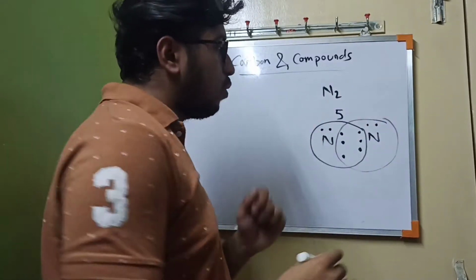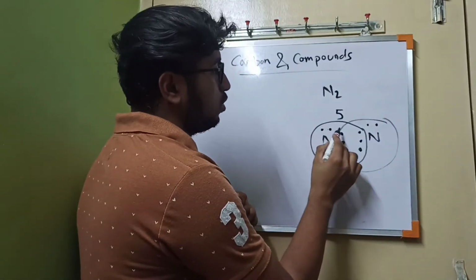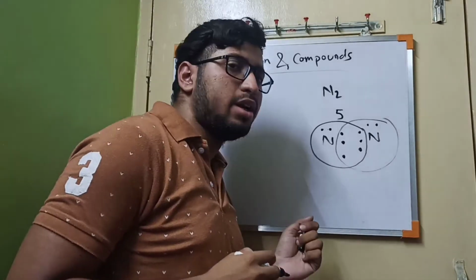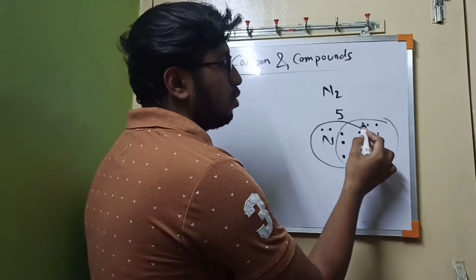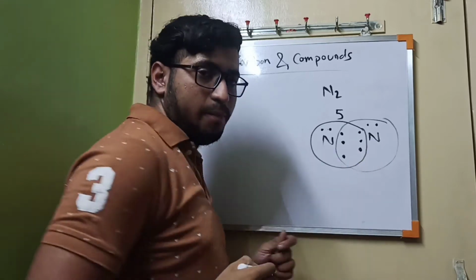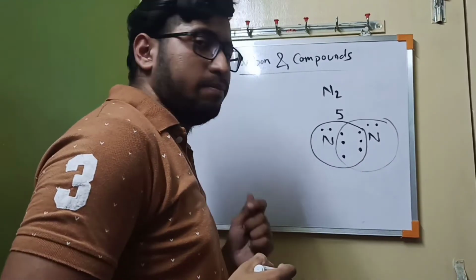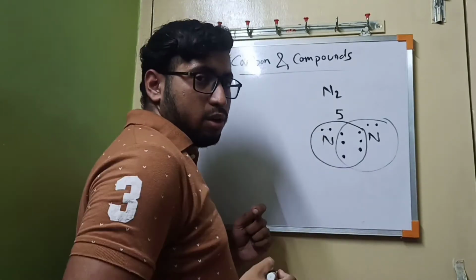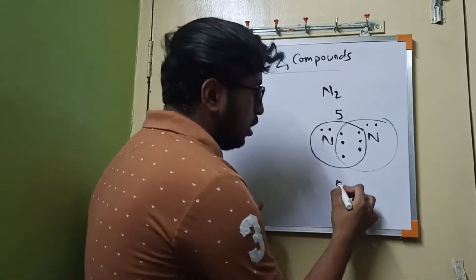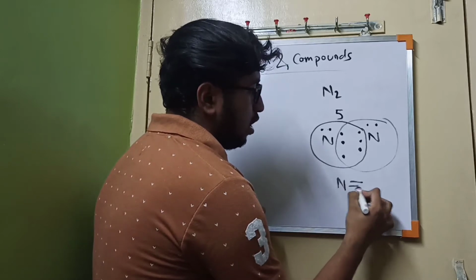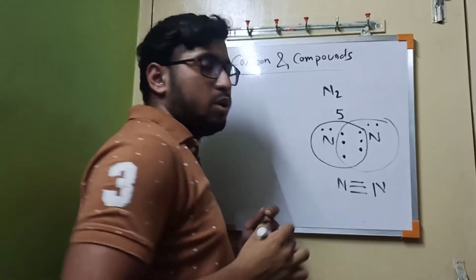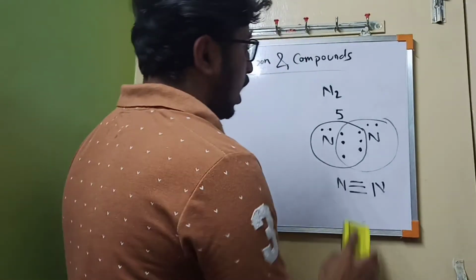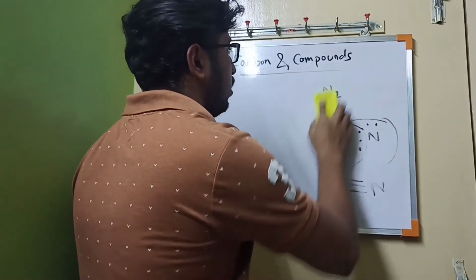now we can start the count. For this nitrogen, 1 2 3 4 5 6 7 8, there are 8 electrons, the octet is completed. For this nitrogen, 1 2 3 4 5 6 7 8, it has also completed the octet. So there is the exchange of 3 pairs of electrons. That means there will be 3 bonds between the two nitrogen atoms. So that is the basic reason behind sharing, and carbon is supporting that property.